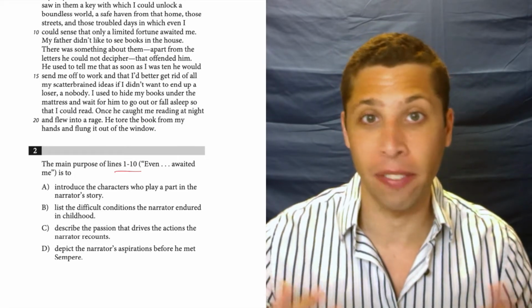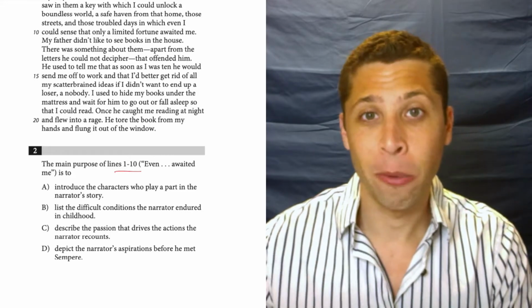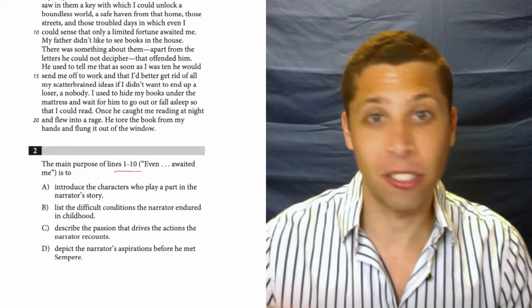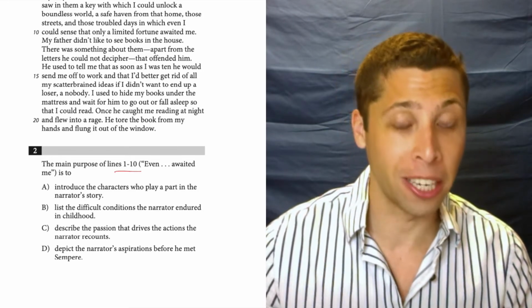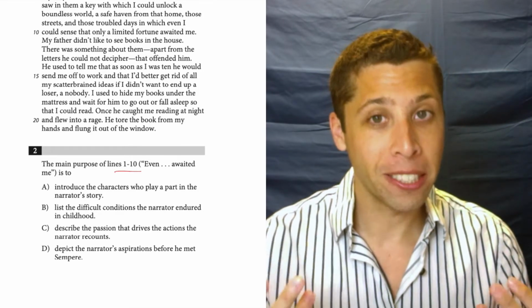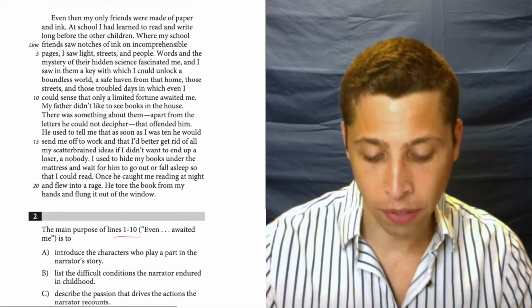We don't need to think very deeply about these lines. We'll let the choices summarize what's going on for us and then just see which summary sounds best, right? We don't need to write our own complicated summary on a multiple choice test because the choices are the summaries. So let's go back to those lines, see what we can figure out.